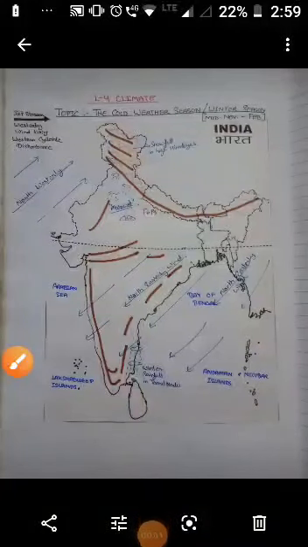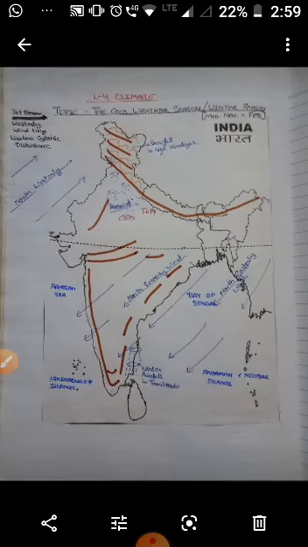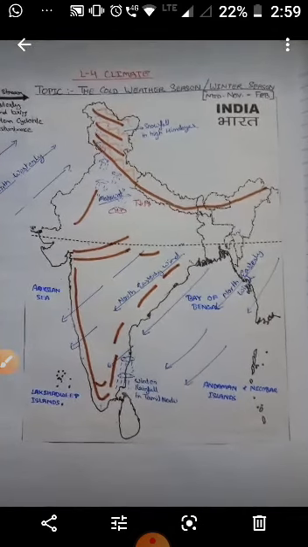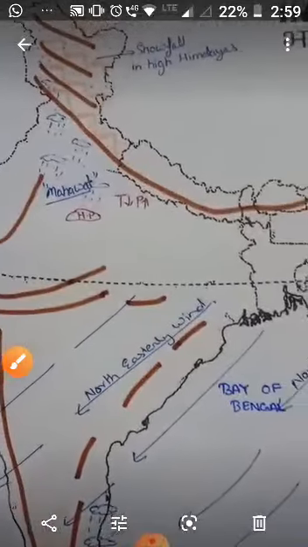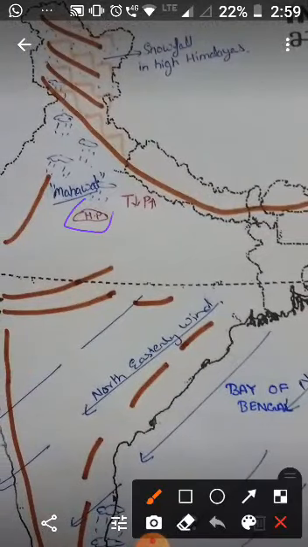The first season is the cold weather season. It occurs in the months of November to February. During these months, in the northern part of India, there is a gradual decrease in temperature and high pressure starts developing. You can see here, children, this is a high pressure. During winter, temperature falls and high pressure develops. Now days are warm and nights are cold.